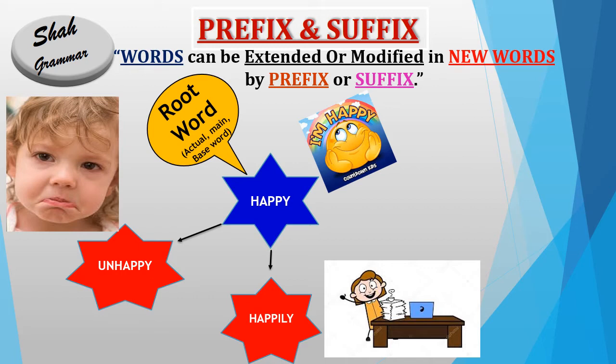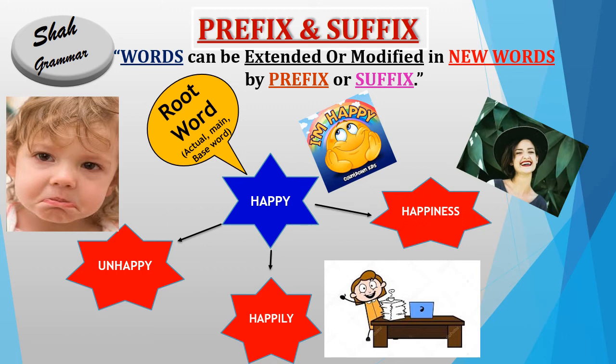So let's see, if we add "ly" at the end of happy, it will become happily. Happily means in a happy manner. Now see, if we add "ness" at the end of happy, it will become happiness. It is a new and different word, happiness. Happiness means a state of being happy. So guys, we saw that with the help of prefix and suffix, different words were formed with different meanings.